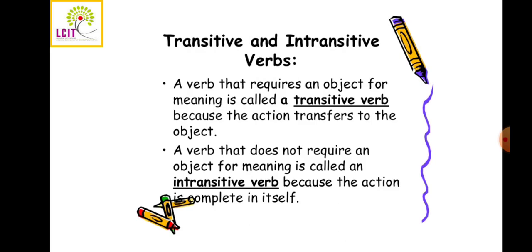So the sentence will not make complete sense without the object, right? If I only said the young boy broke, did it make any sense? No. But when I said the young boy broke the toy, it made complete sense. In such a way, a verb which requires an object to complete its sense is called a transitive verb. So what is a transitive verb? A verb that requires an object to make complete sense is known as a transitive verb.